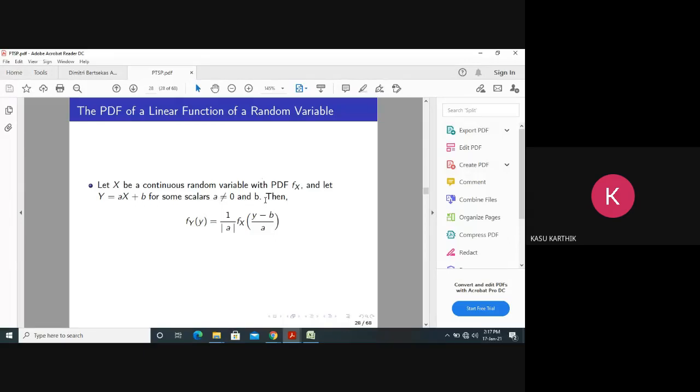Now this is the PDF of a linear function of a random variable. It is also important. Let x be a continuous random variable with a PDF fx. You know the PDF of x, and you have to find the PDF of y, where y equals ax plus b. Y is a linear combination of x. Then how to find the PDF of y? This formula.